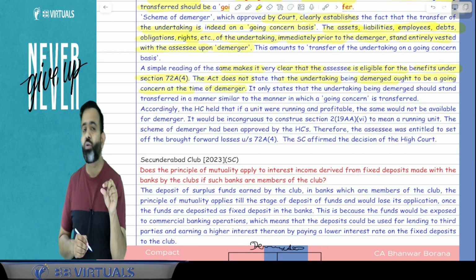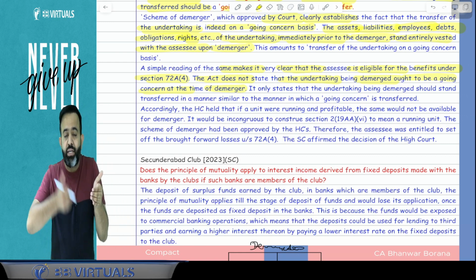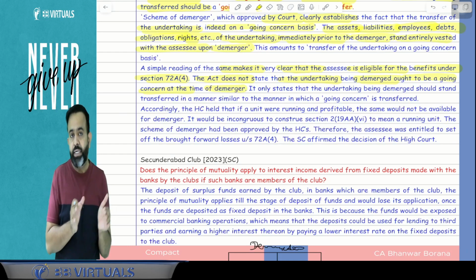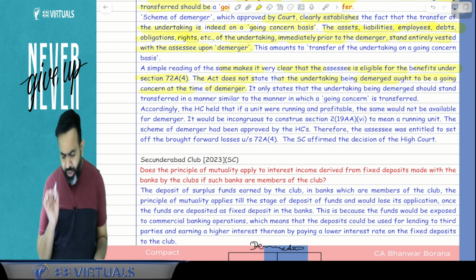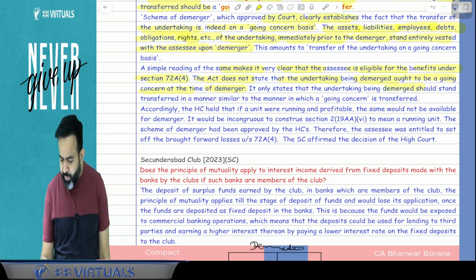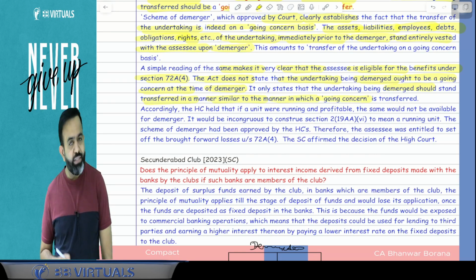So basically the act is not saying that at the time of demerger that unit or undertaking should be a running undertaking. Okay, it should be transferred on a going concern basis. That is the one condition. Now it only states that the undertaking being demerged should be transferred in a manner similar to the manner in which a going concern is transferred.